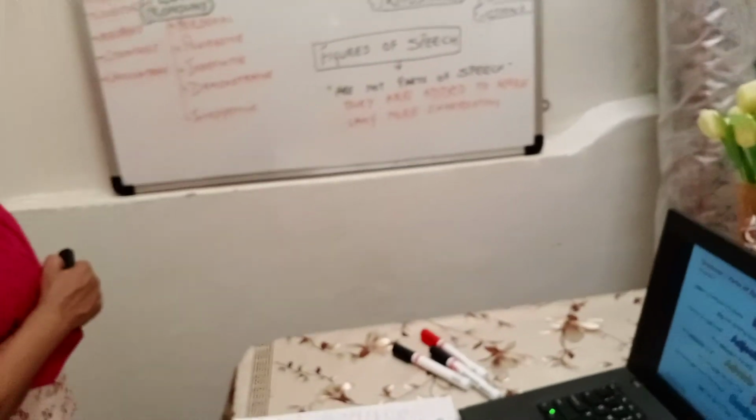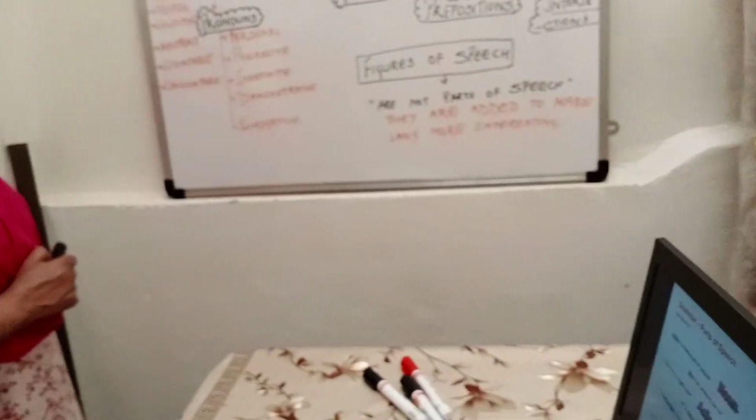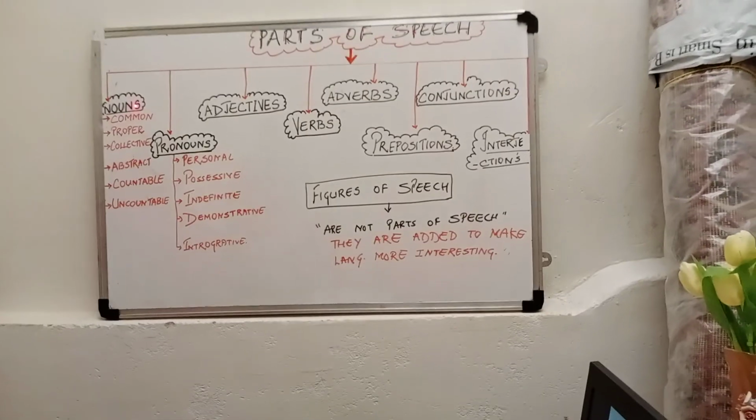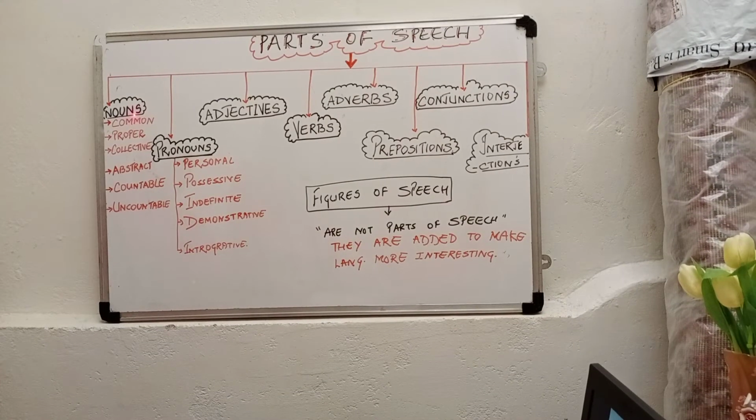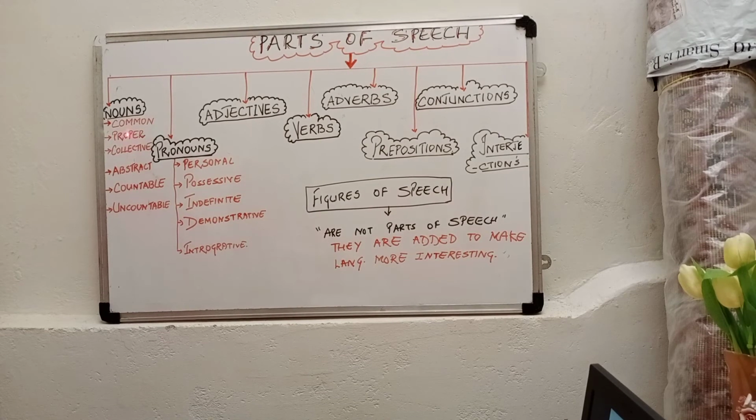Now you come to this board and we come to nouns. Nouns are naming words, and there are 5 kinds of nouns: common noun, proper noun, collective noun, abstract noun, countable and uncountable nouns. You are very well versed. Common nouns are names in common, like book, pencil, cup, plate, house, animal.